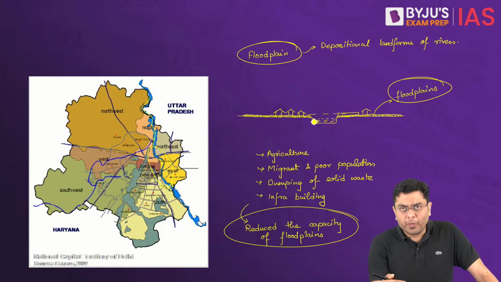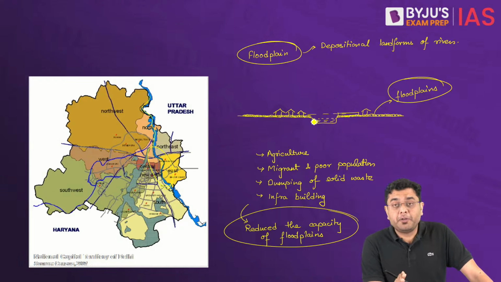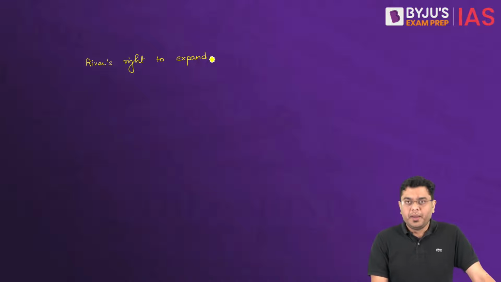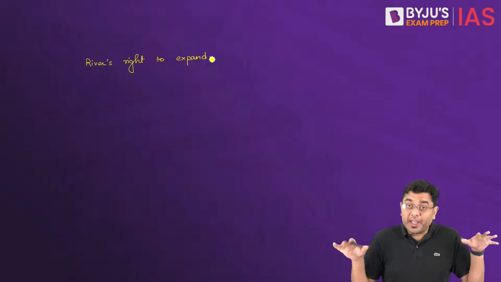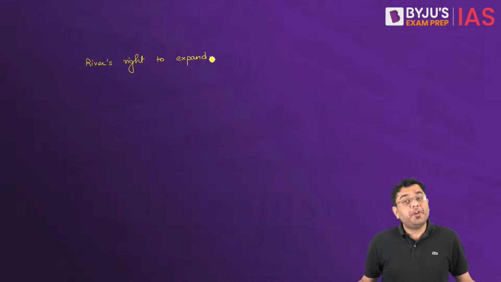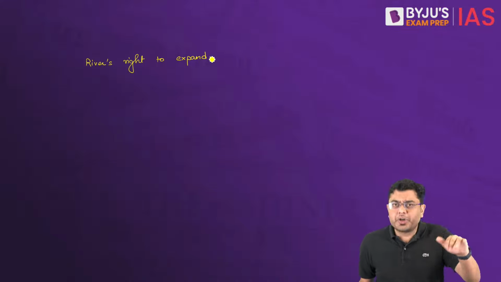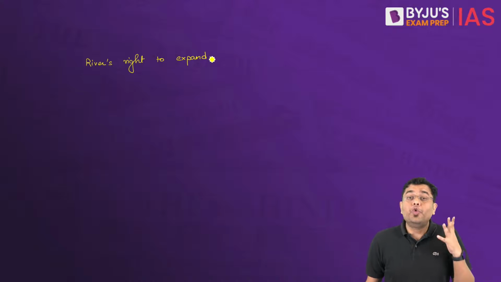So what is the way forward? You need to have development of the master plan, right? Then you need to respect the river's right to expand. And when we say expand, what does it mean? That in case of excess rainfall, there is a channel or a space for the flow of excess water. Artificial construction of embankments doesn't help.